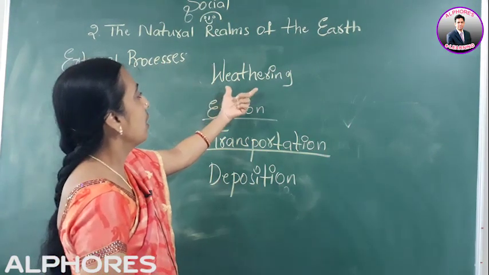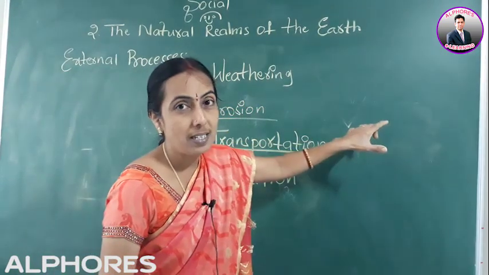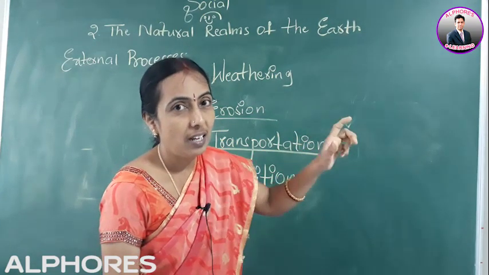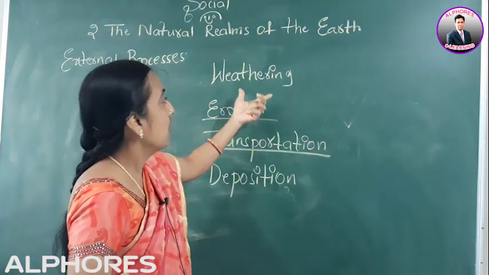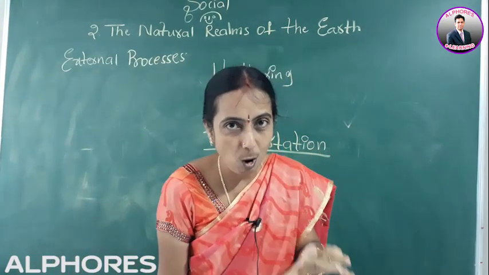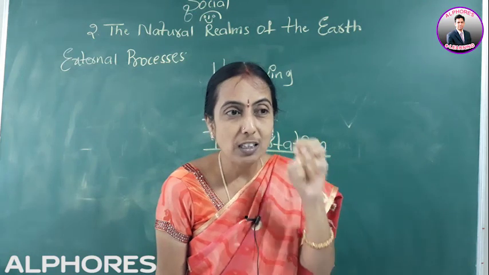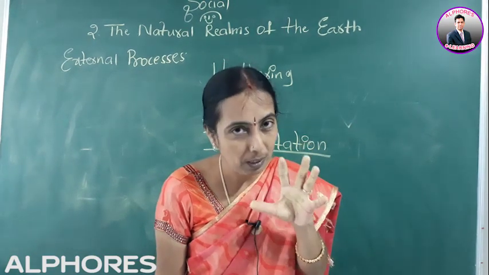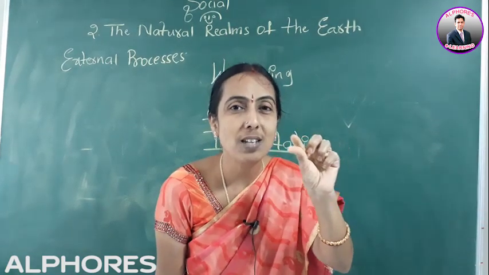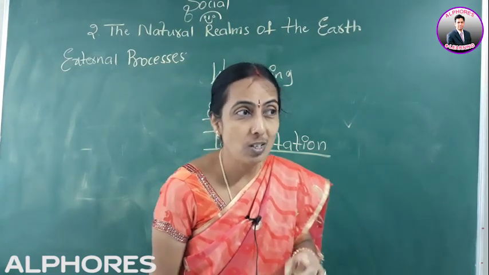First, weathering means disintegration of the rocks. Disintegration of rocks into small pieces by natural processes, atmospheric forces, that is wind and water, is called weathering. With this, what will happen? Because of wind and water influence on that particular rock, the rock contracts and expands when it cools and becomes hard. With this the rock will become brittle, that is, weak, and that weak rock will be cracked and formed into small pieces of stone. This gradual disintegration of the rocks into small stones is called weathering.